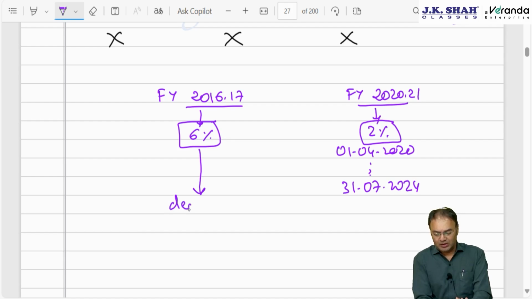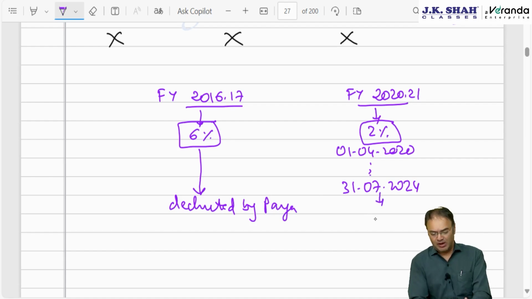This is to be deducted by the payer, Amul, and on the other hand, this 2% equalization levy was not to be deducted by the payer, it was to be paid by the recipient himself, paid by the recipient from his own pocket.